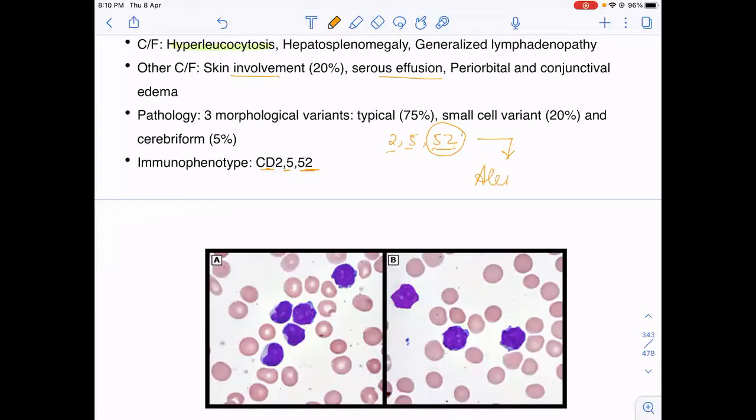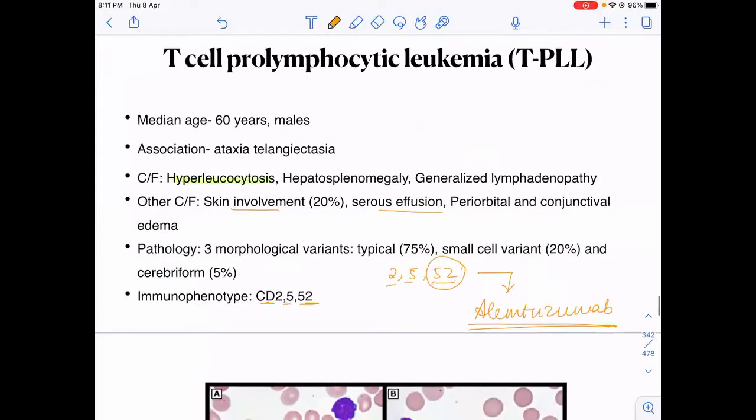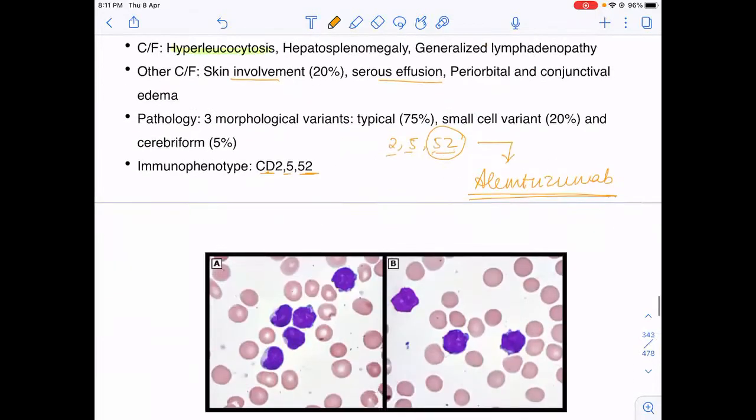Yeah, alemtuzumab, which can be given in this highly poor prognostic lymphoma. Okay, so what is important to know is that this TPLL will present like a leukemic variant, just like ALL. It will have leukocytosis, organomegaly, effusions, etc. Then what is important to know is the immunophenotype. It can be CD52 positive.